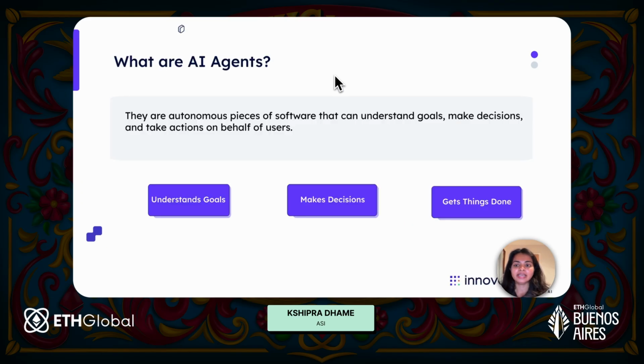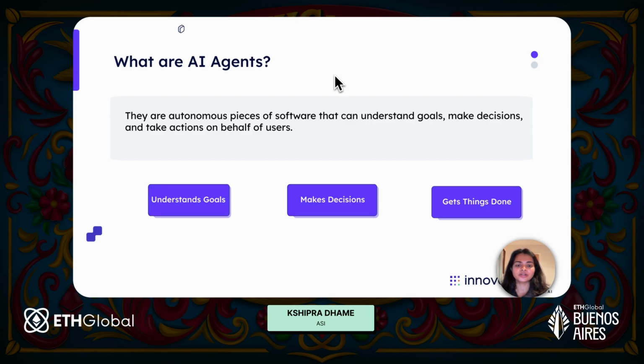Now first, let's understand what are AI agents. You can think of AI agents as pieces of code that can understand goals, make decisions, and take actions on behalf of users. To give a simple example, let's say there is a flight booking agent.